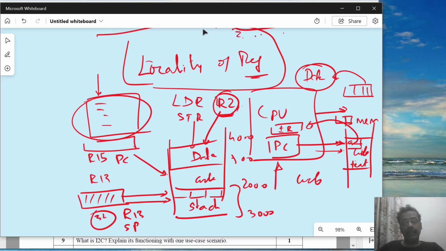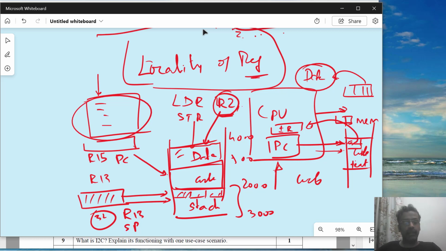So effectively, the CPU is using different registers to access different parts of the memory, based on the language as well as the processor. The different things will be residing in different areas of the memory. Code will always be put in the code area, and the data which we are accessing, maybe arrays or whatever variables you have declared, global variables, will be in the data area, and the stack will hold all the local variables in the high level language.